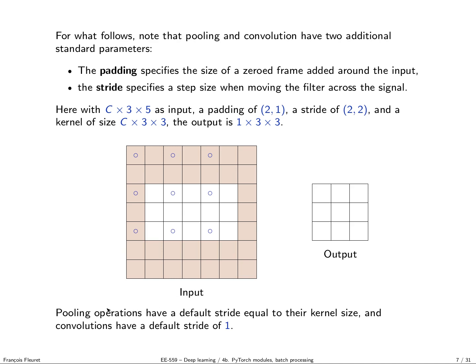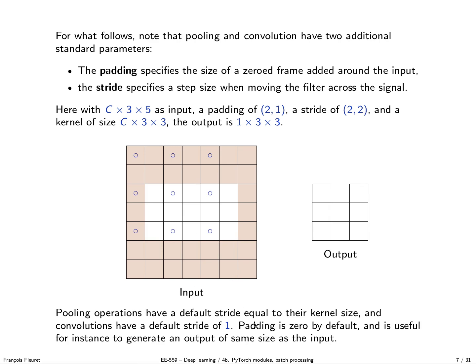So now we can make more precise the difference between pooling and convolution in terms of moving around: the pooling operations do not overlap, while the convolutions by default do. Pooling operations have a default stride equal to their kernel size, which means that the positions of the kernel do not overlap, and by default convolutions have a stride of 1, which means that they are done densely in the input tensor.